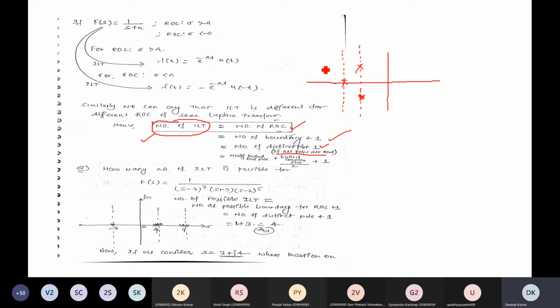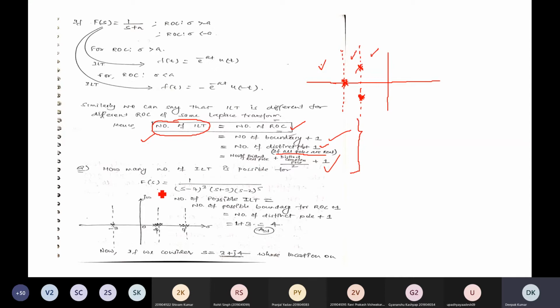Here total how many boundaries? This is one boundary, this is one boundary, two boundaries plus one. Or in other words, this is one region of convergence, this is another region of convergence, this is another region of convergence. Or in other words, you can say the number of poles is 1 here, and since this is a conjugate pair, it also counts as 1, and plus 1, total 3. So this is the total possible inverse Laplace transforms for the signal.